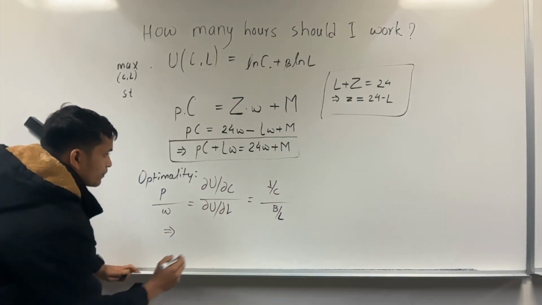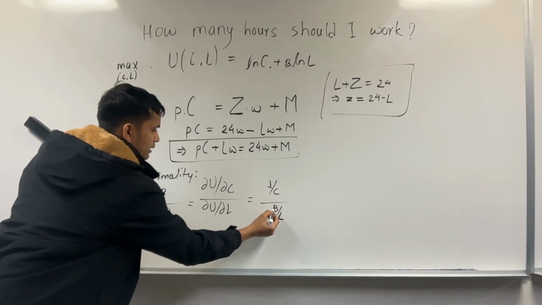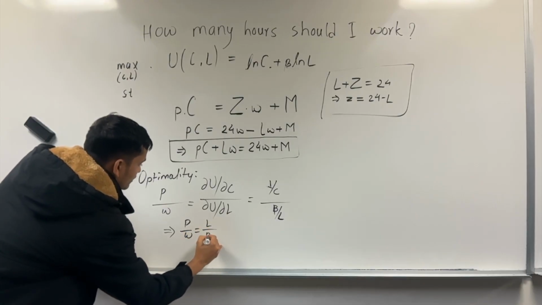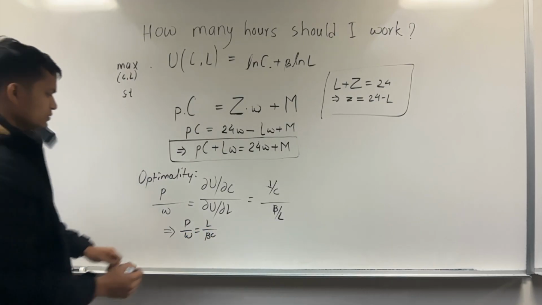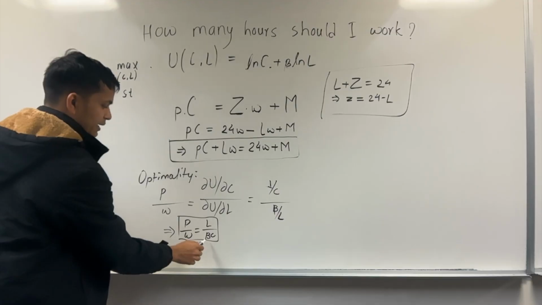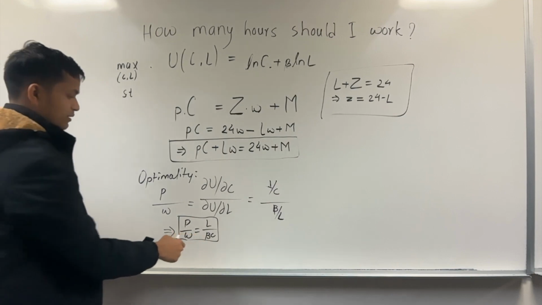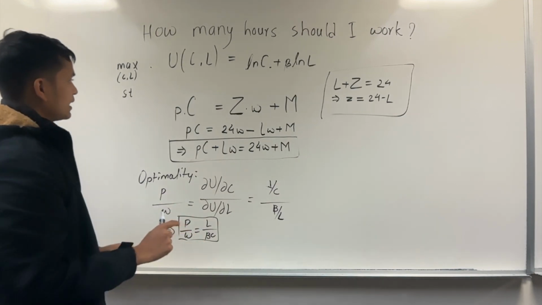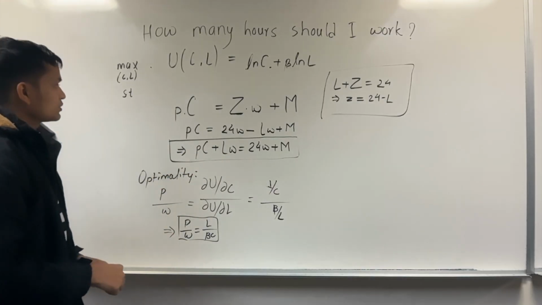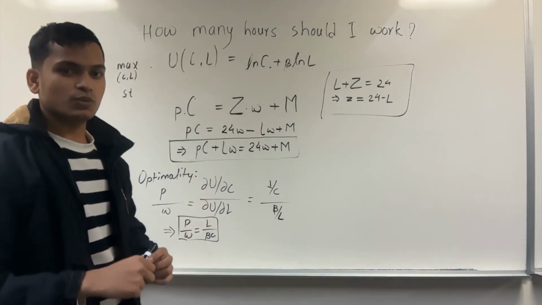So this is going to be L over beta C. So P over W equals L over beta C. This is one condition: at given beta, P and W, we can find the relation between L and C, and then we can plug that into the budget constraint to find M values. That's how we decide everything in this situation.